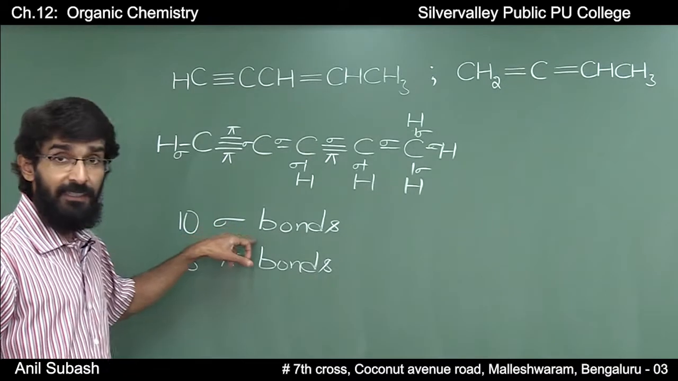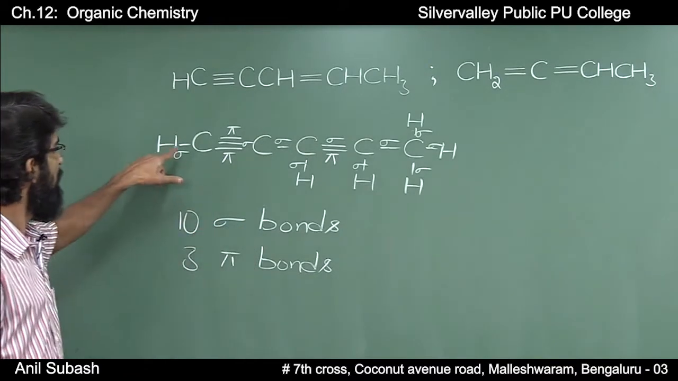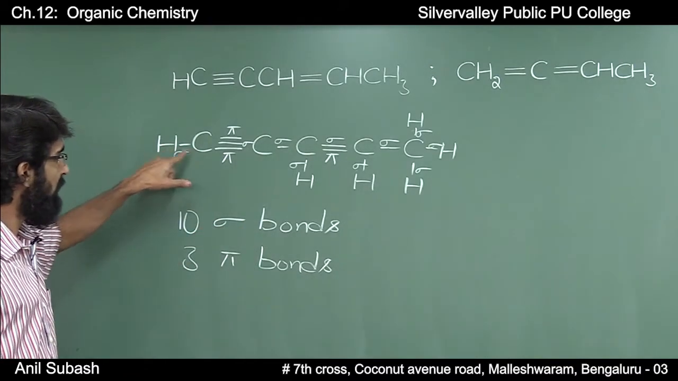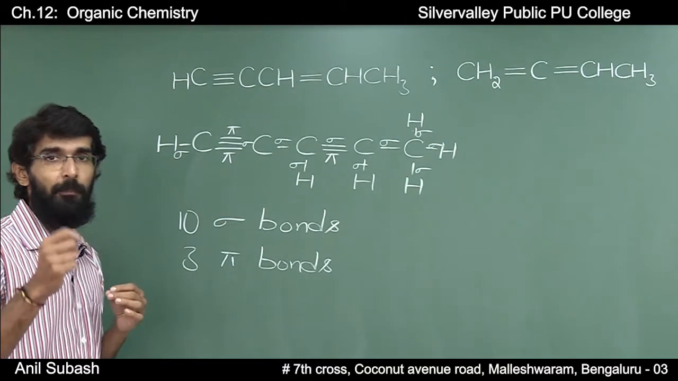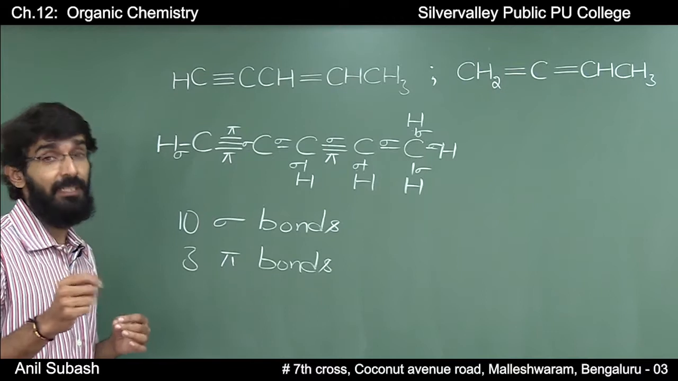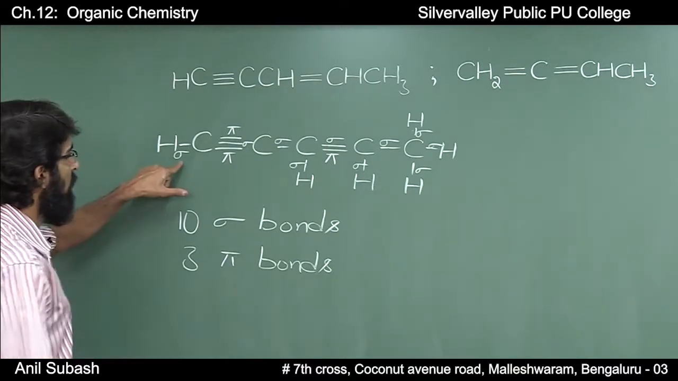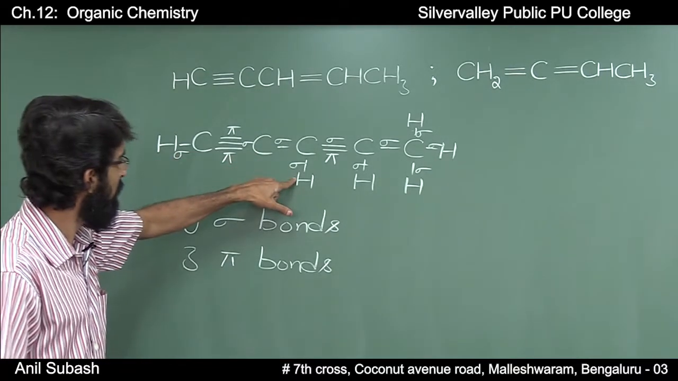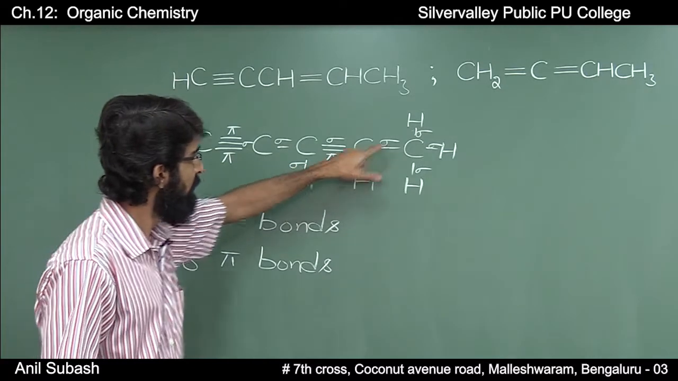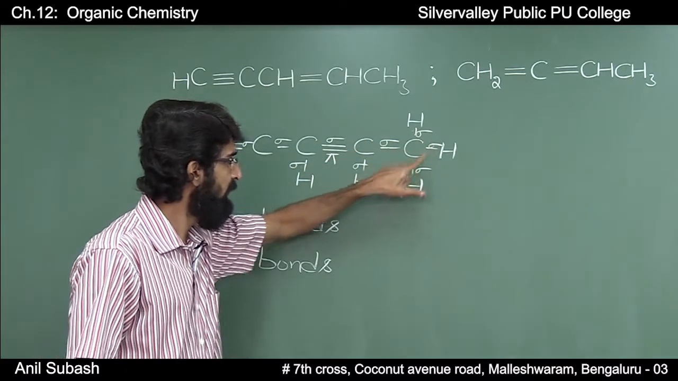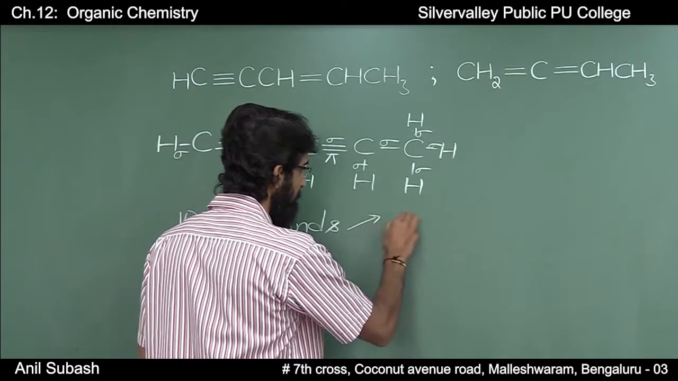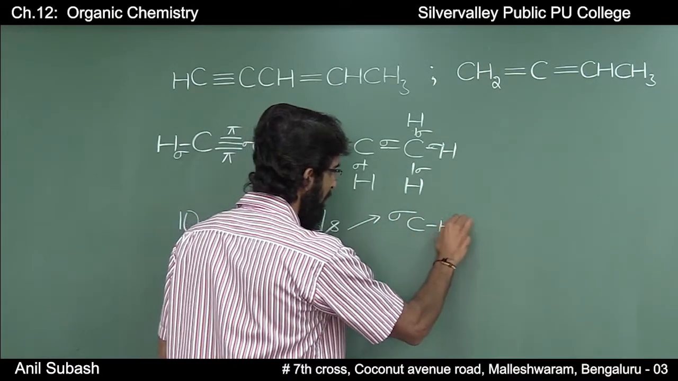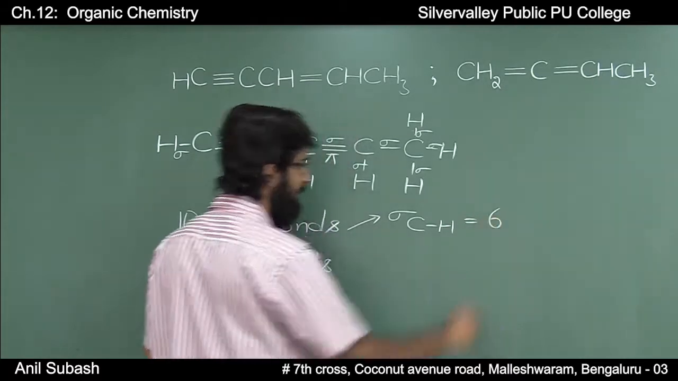Out of these 10 sigma bonds, this sigma bond is between carbon and hydrogen. Therefore, we will now count the number of sigma bonds between carbon and hydrogen. 1, 2, 3, 4, 5, 6. Between carbon and hydrogen, the number of sigma bonds is 6.